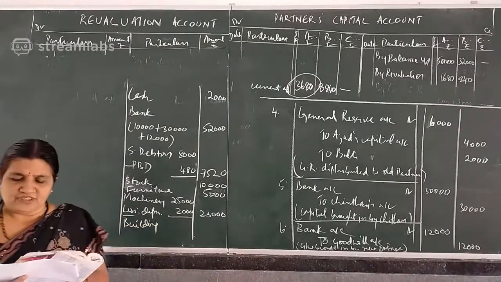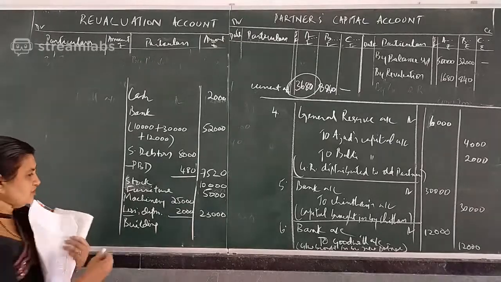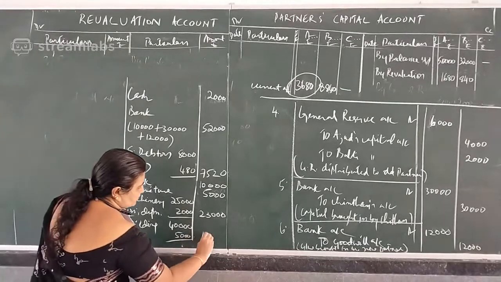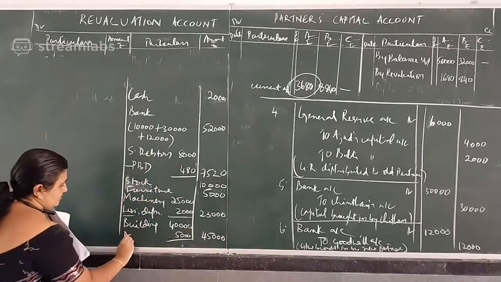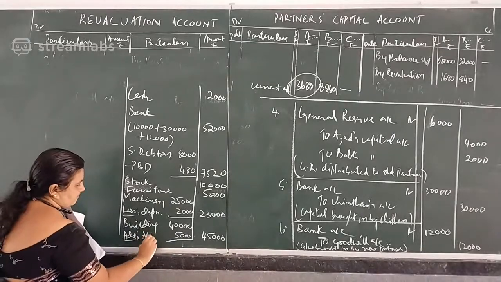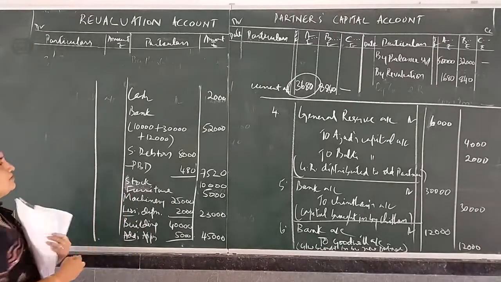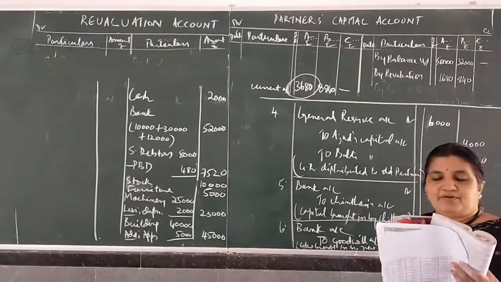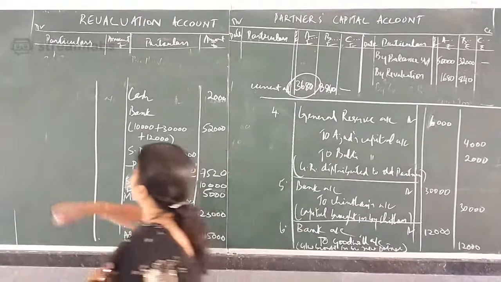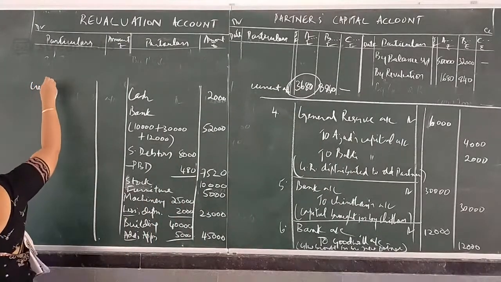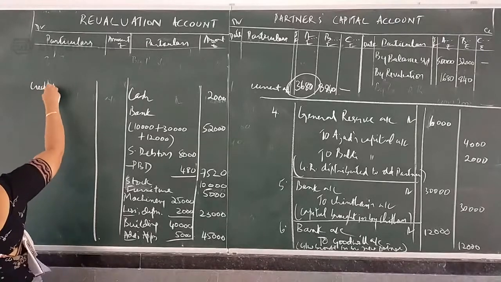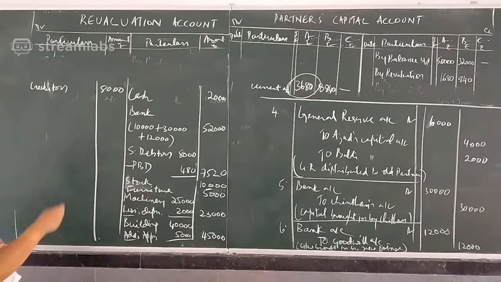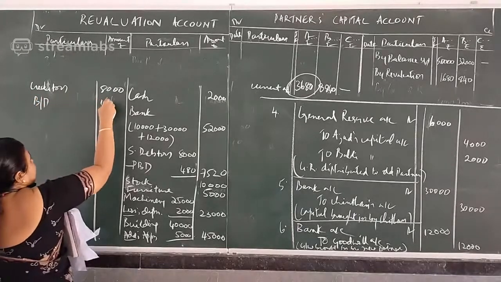Next item is building. Building in the balance sheet, how much given? 40,000. Now value is 5,000 more, so it is 45,000, an appreciation. Okay. Now we'll write the liability side. Creditors, no change. Write the amount as it is, 8,000. Then bills payable 4,000.